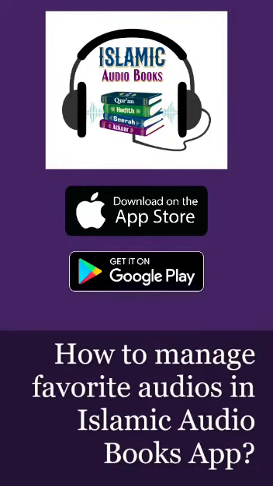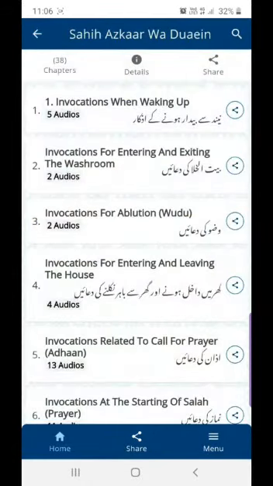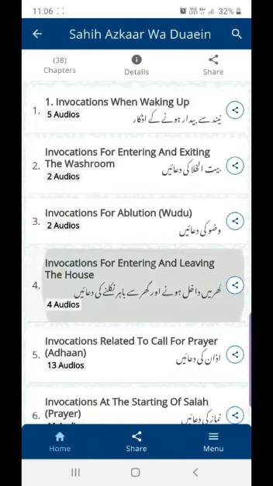How to manage favorite audios in Islamic audiobooks app. Favorites is a very good option when it comes to making all your most liked audios in one place.